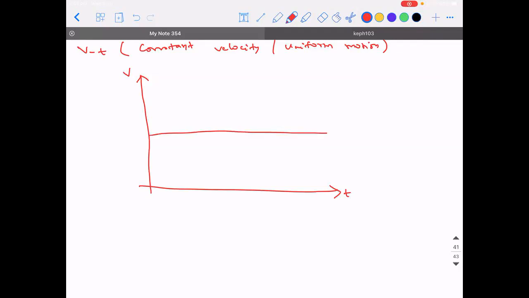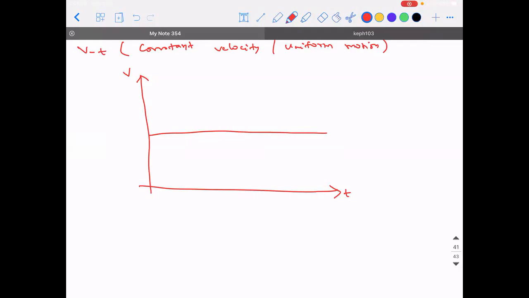Only thing is, don't draw the graph on the negative x-axis because time is generally not taken to be negative. We say time cannot be negative, but there might be certain scenarios where in JEE or NEET you'll find problems where the graph starts from the left-hand side also. The meaning of time being negative there is it's past. That is the meaning.